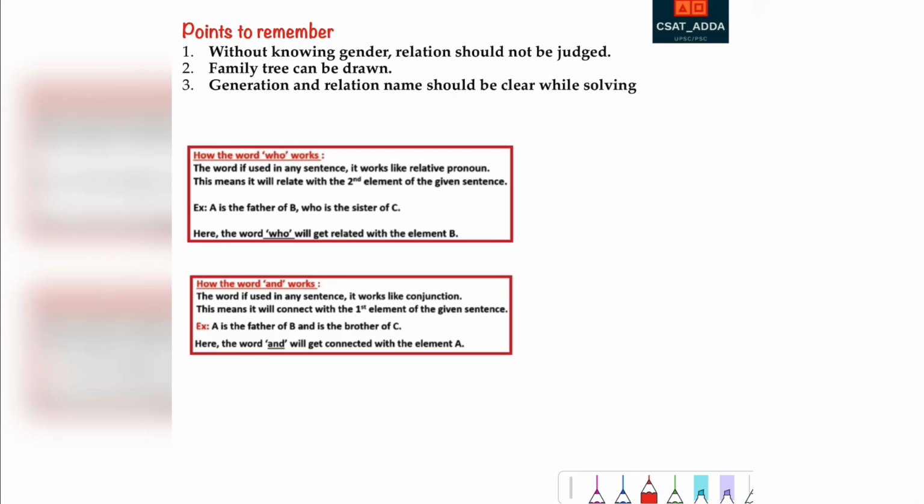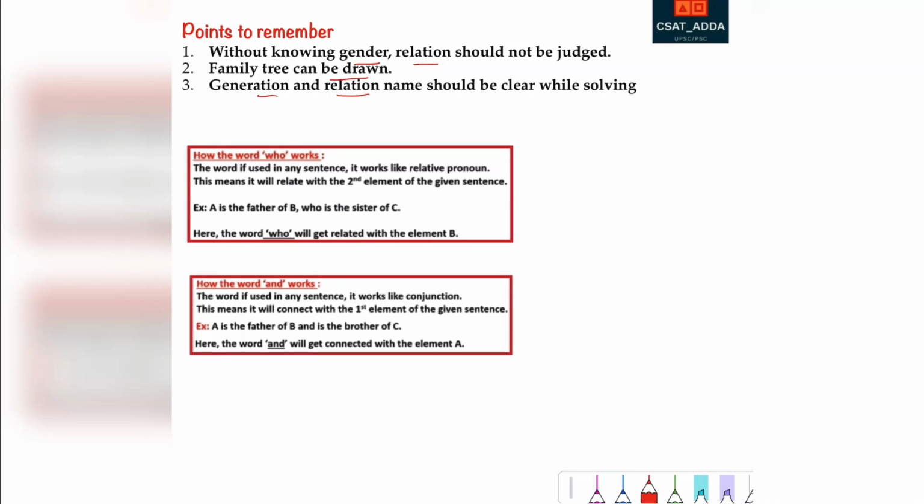Before we proceed to the problems, there are a few points to be remembered. Without knowing the gender, relation should not be judged. Like how I showed you, C we did not know as to whether it is female or male, and hence we kept it as a question mark. So always make sure the gender is known before you judge the relation. The second thing, the family tree can be drawn only when the gender and the relationship are known. The generation and the relation name should be very, very clear while we are solving the question.